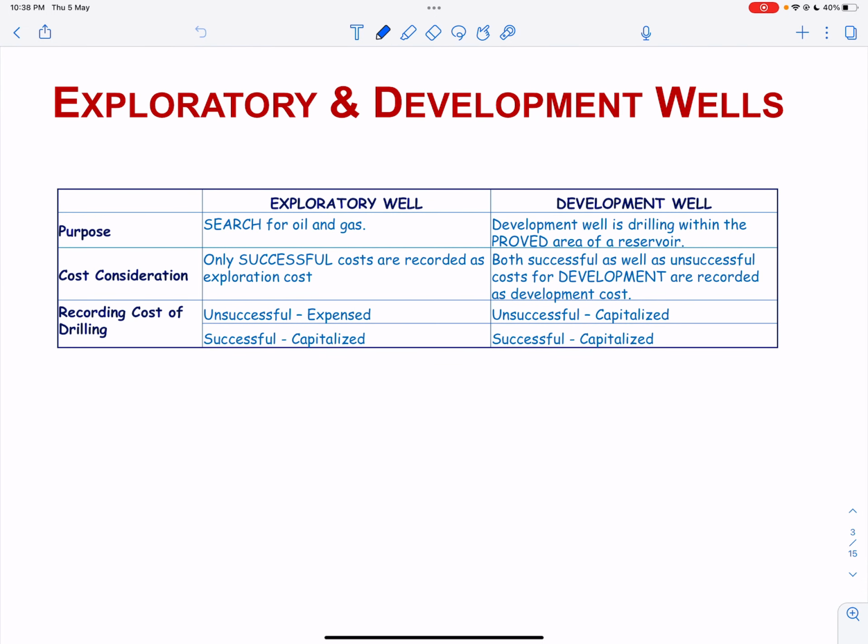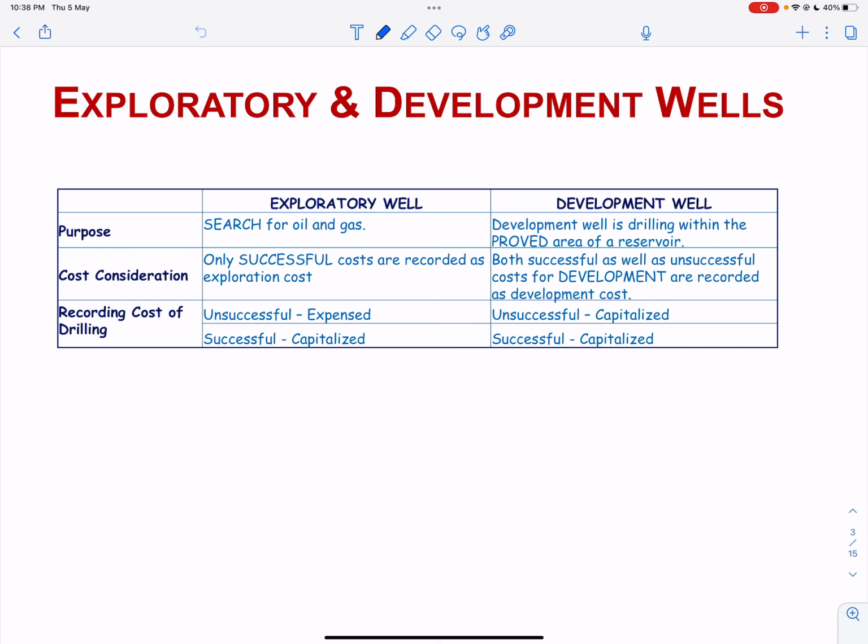The purpose of an exploratory well is to search for oil and gas. The existence of future benefits is not known until the well is drilled. Future benefits depends on whether reserves are found.